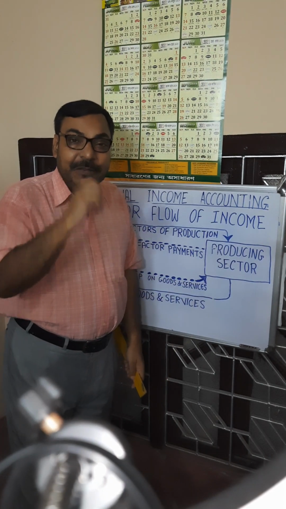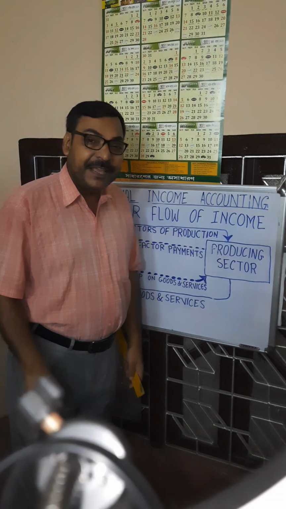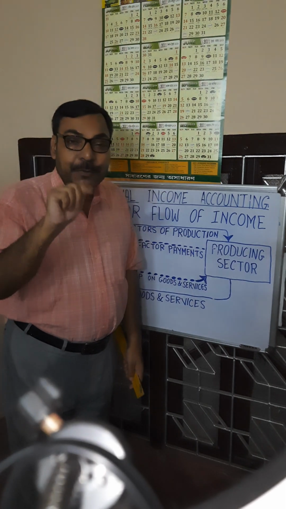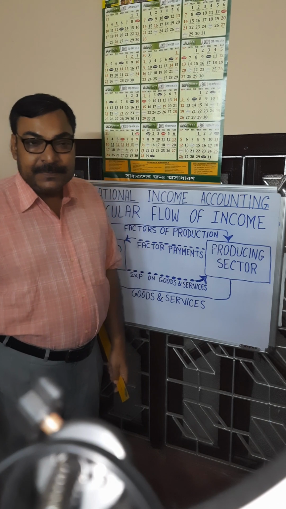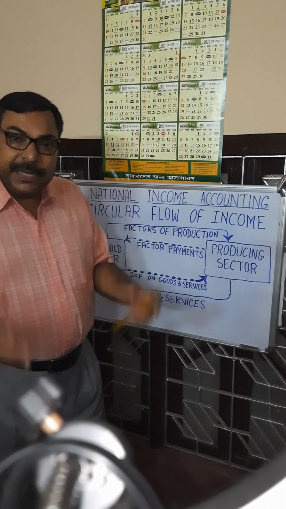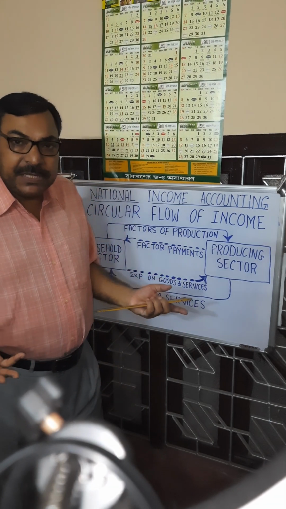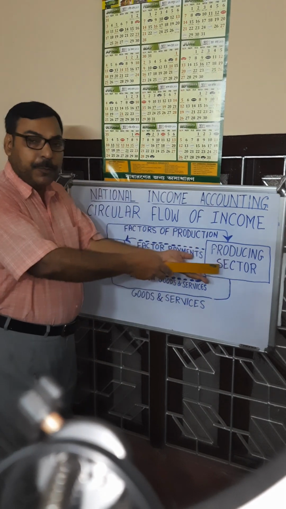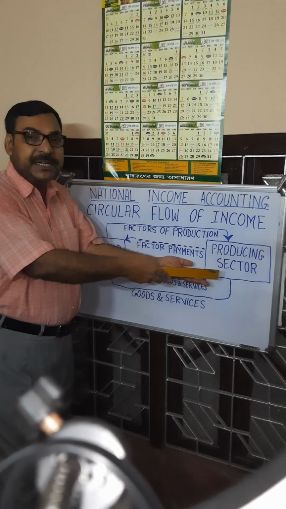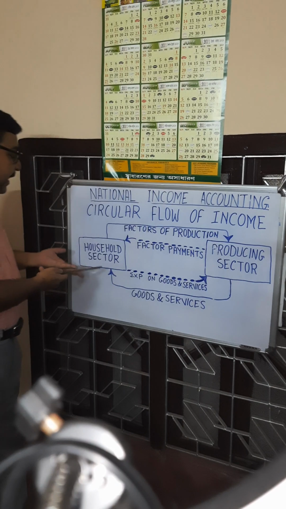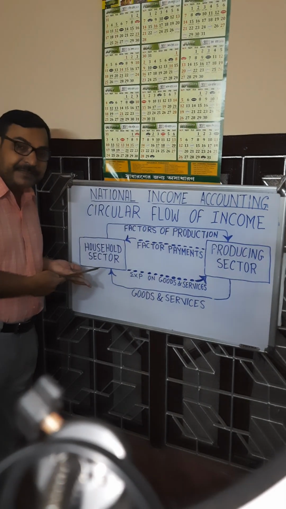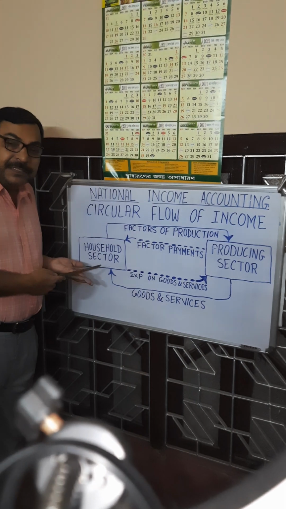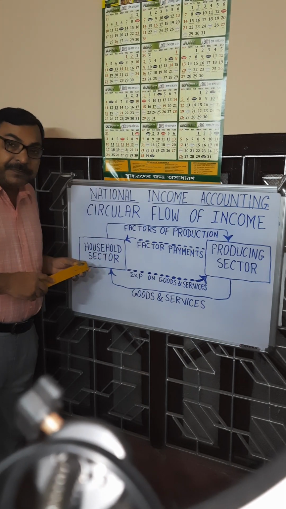It is the money value of goods and services produced in the economy, P into Q, price multiplied by quantity. So any measure may be followed to estimate domestic income or national income. Either follow the product side measure, considering income generated here, or the income side measure, considering income generated in the household sector. This is a very important implication.